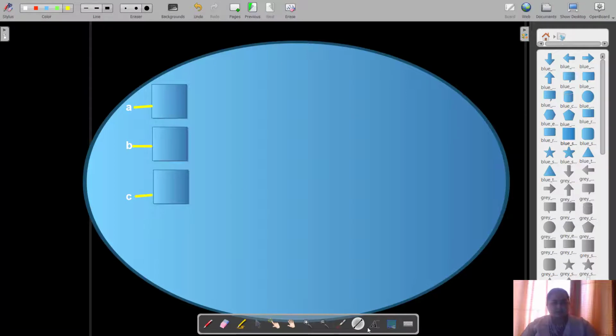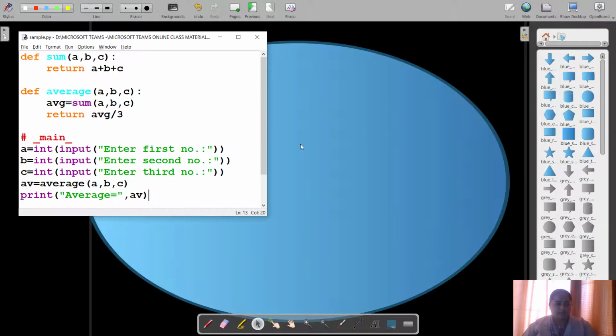And these are three values which are entered by the user. So we can simply give values to it. So I gave three values here, that is 2, 3 and 4. So three values are given. So these three are created within the main area.